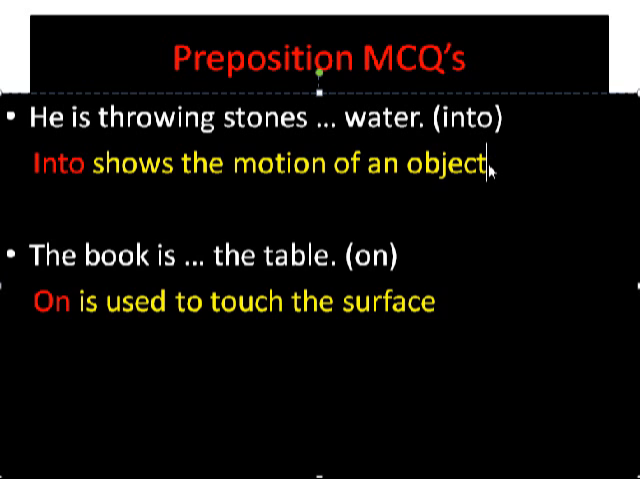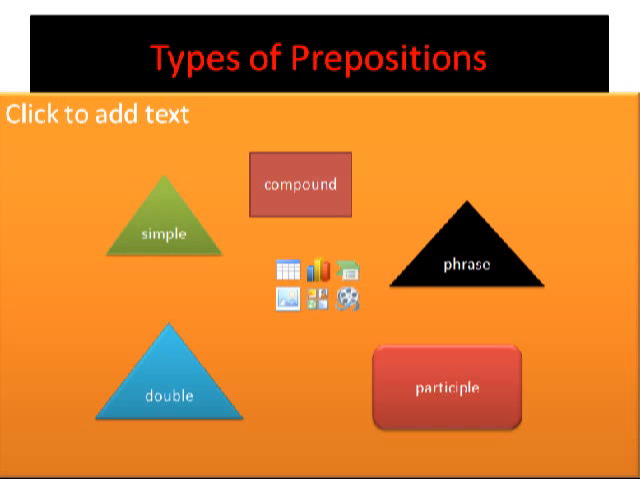The book is on the table. When any object touches the surface of something else, in that case we will use on. So the book is on the table. Then we have 5 types of preposition: simple preposition, compound preposition, phrase preposition, double preposition, participle preposition. Once again, here we are dealing with 5 types of prepositions: simple, compound, phrase, double, and participle prepositions.